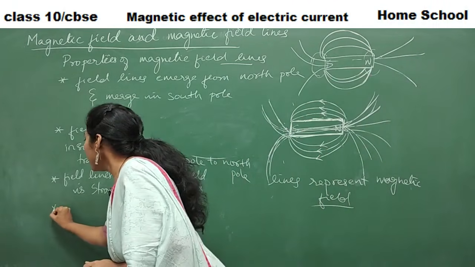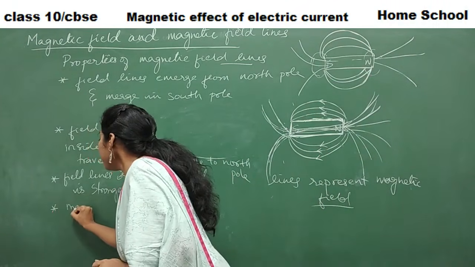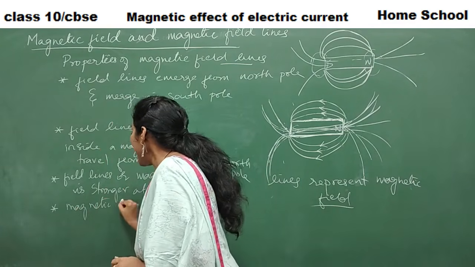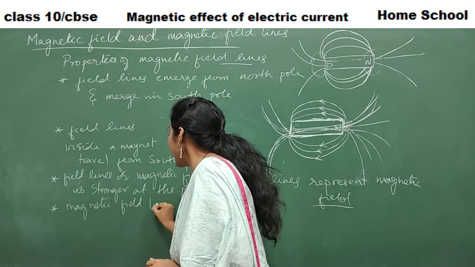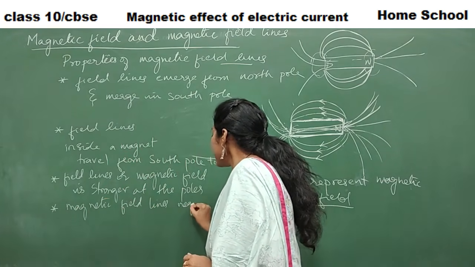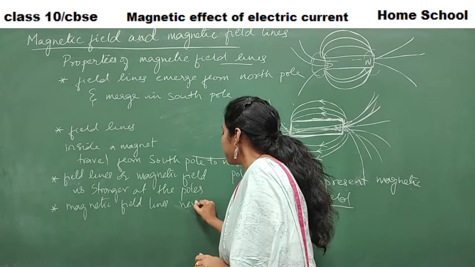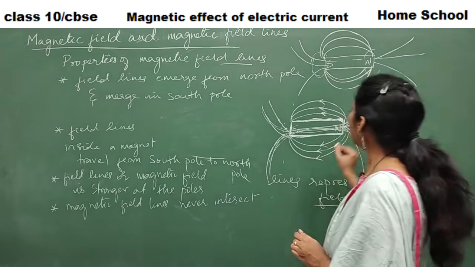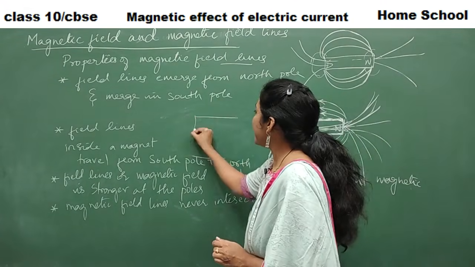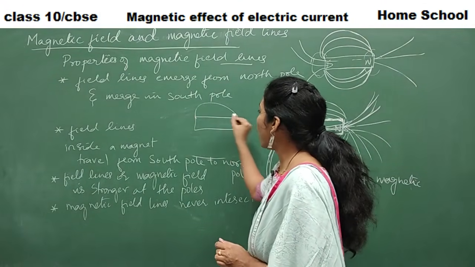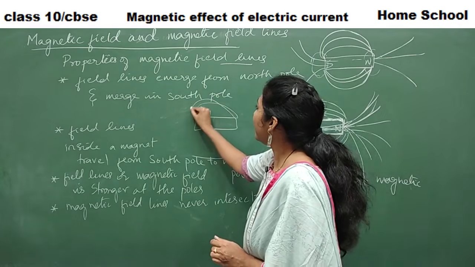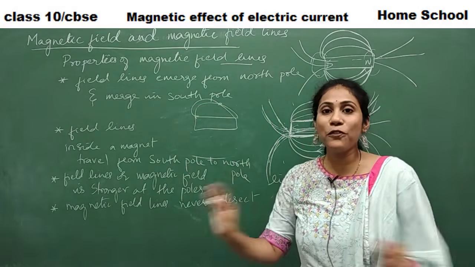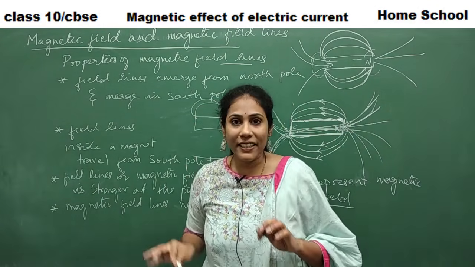And the fourth property is that magnetic field lines never intersect with each other. Intersect in the sense what? If this is a bar magnet, say this is one field line, and another field line something like this. See, here you would get an intersection. Such intersections you don't find. They won't overlap with one another.